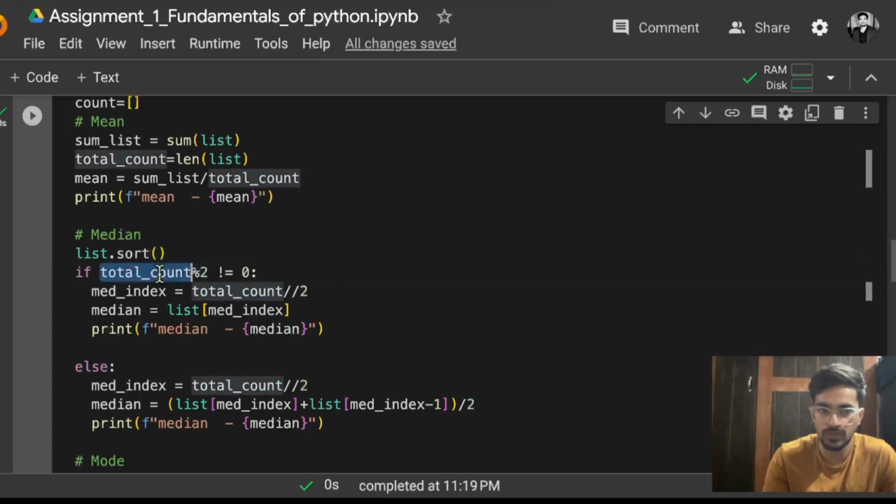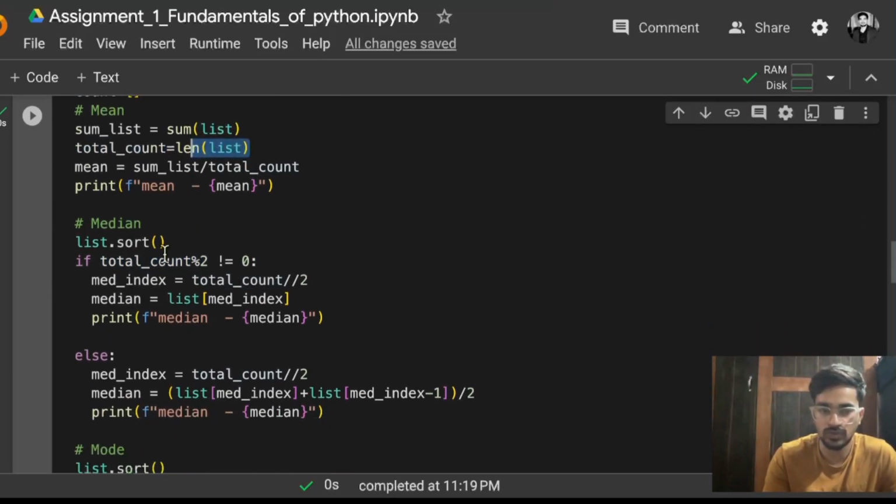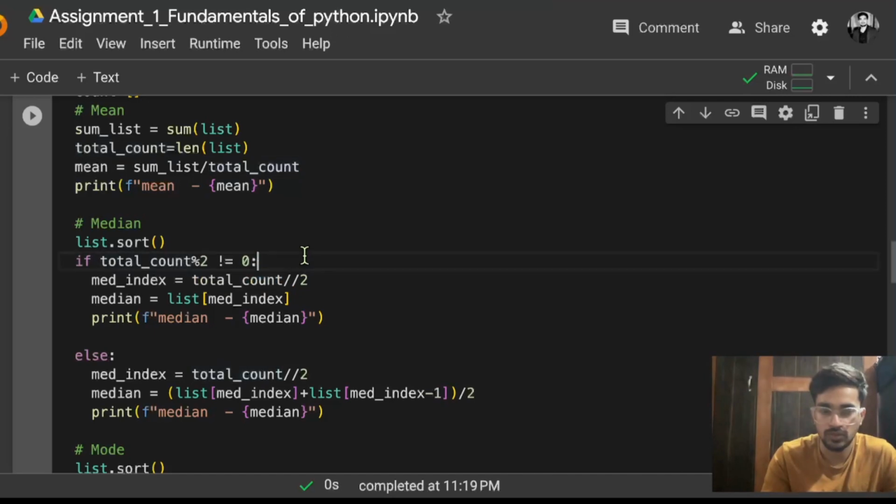So total count, you have already stored the total count, na. So total count was the length of the list. So if the length of the list modulus 2 is not equal to 0, you are just checking if it is an odd number. So if that is an odd number, what you have to do, simply whatever value comes in the mid, that will be the median. So simply what you will do is total count floor division 2.